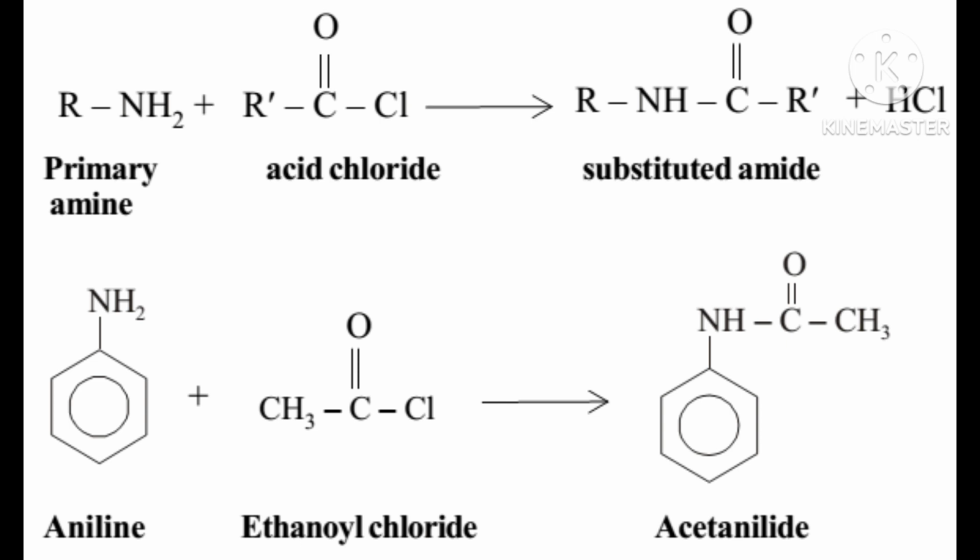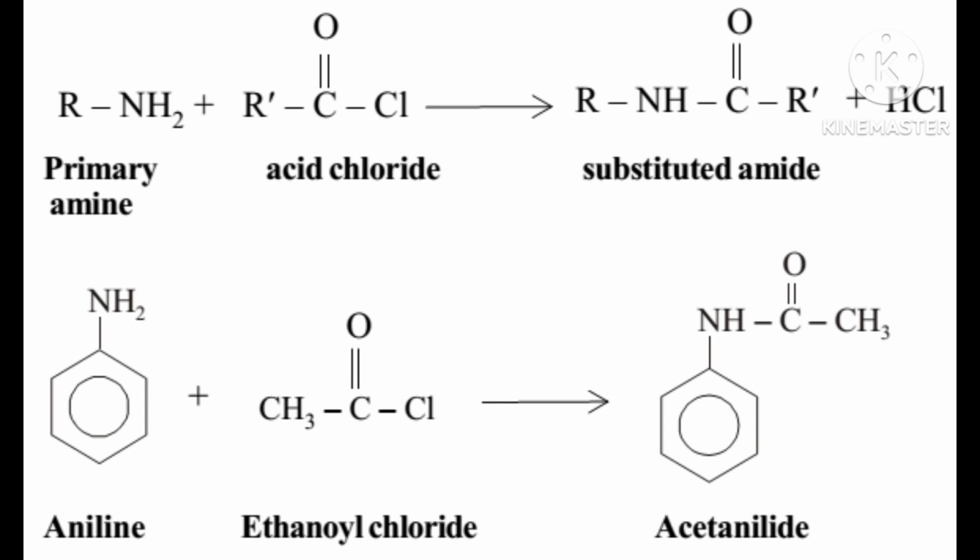Then you will get CH3NH, and to that N, C6H5CO joined. Okay, because Cl went as Cl minus, then carbon will get positive charge. Then this positive carbon will join with N negative, because in this methanamine H went as H plus, N became negative.